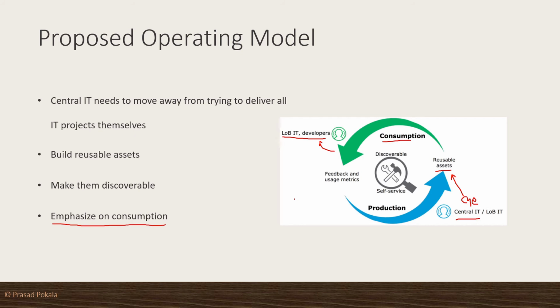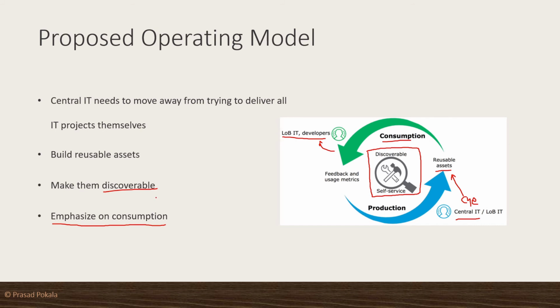So how do we make sure that the consumption happens very fast? Again, the central IT team cannot go to each LOB and say, hey, I have a new API, please go and consume it and give the feedback. It doesn't work well that way. If it's a big organization, or even a small one, it cannot be one-to-one promotion of the APIs. So the key thing here is that the API should be self-discoverable. Someone should be able to do self-service. They can go to a particular place and find the APIs that are available for them to use. So they have to be discoverable easily.